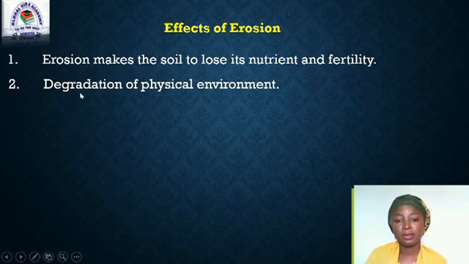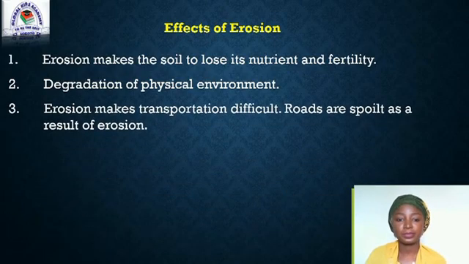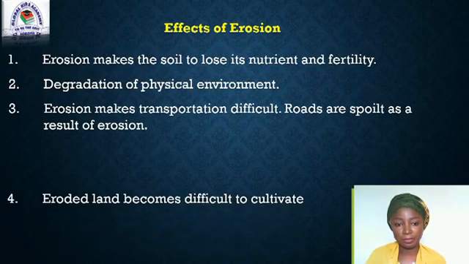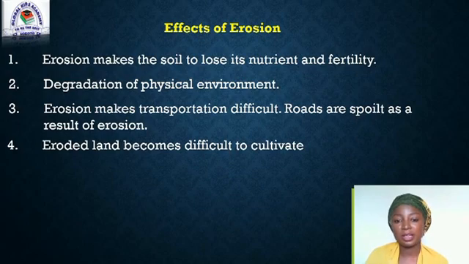Then the second one is degradation of physical environment. When erosion takes place in a particular area, the soil at that area becomes undulating. The land becomes undulating because erosion has chopped some parts of the land. Now the third one is erosion makes transportation difficult, whereby roads are spoiled as a result of erosion. Then the fourth one is eroded land becomes difficult to cultivate.